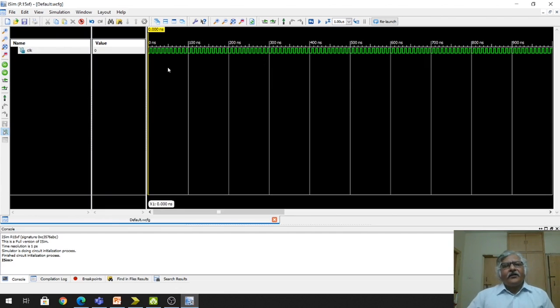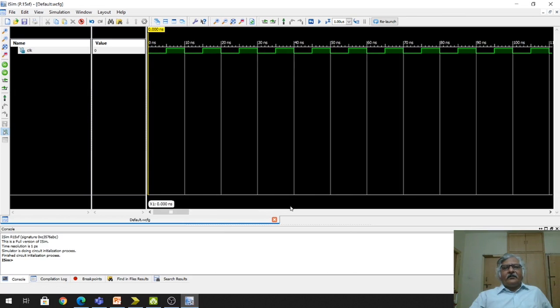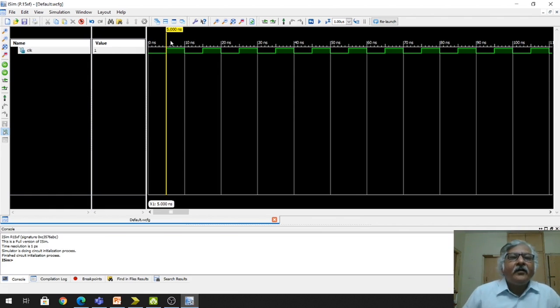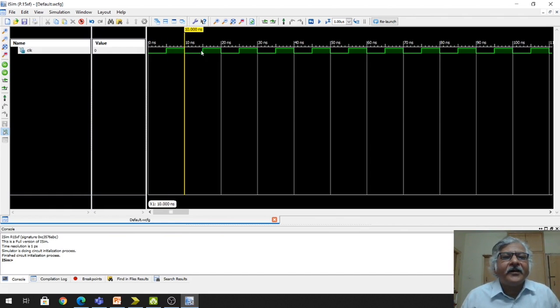So for the whole duration that statement is running due to the forever loop, and continuously we are getting this type of signal, this type of clock. See here, after every 5 nanosecond there is a change in the value of the clock. So here at 10 ns, here at 15 ns, 20 ns.